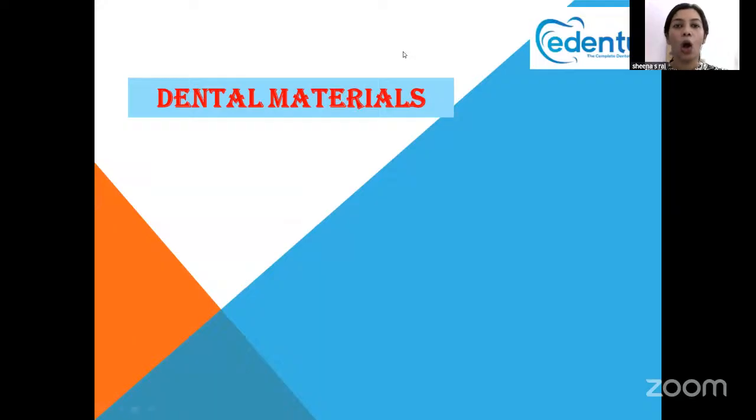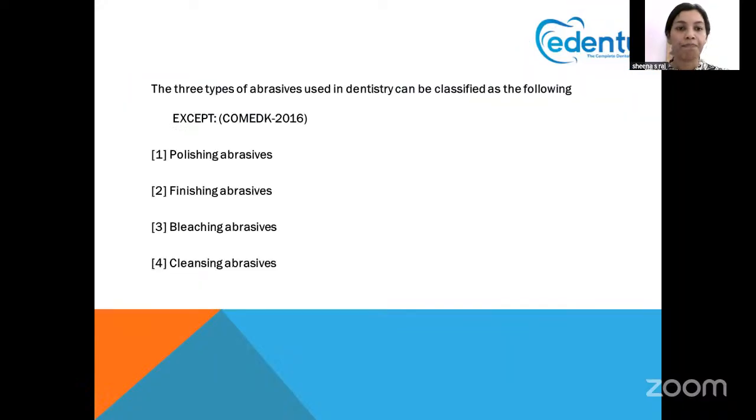Today we'll cover the second part of dental materials: the most commonly and frequently asked questions, with a very brief description of each. Going to the first question: the three types of abrasives used in dentistry can be classified as, except. We know that there are various types of abrasives used for finishing and polishing cements, composites, and even ceramics. So which is not considered an abrasive?